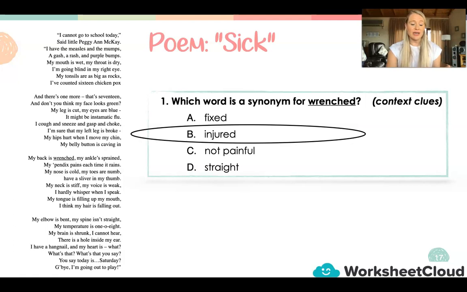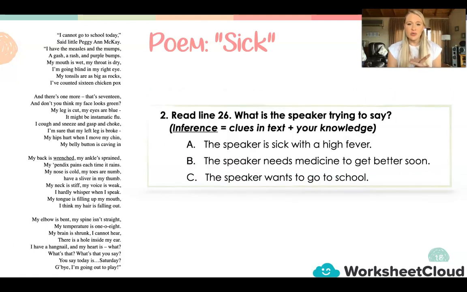Right, let's look at question number 2. It says, read line 26. What is the speaker trying to say? So line 26 is in the 4th stanza, 2nd line. It says, my temperature is 108.